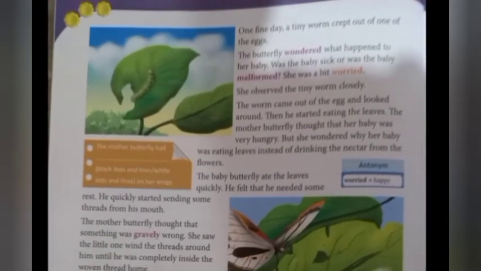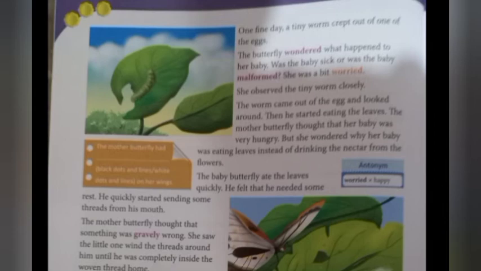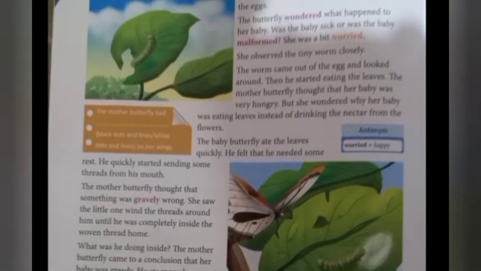Yes, and one fine day, a very tiny worm. So here in this picture you can see, right, a worm. So the tiny worm came out of the eggs, and the butterfly wondered what happened. I have a body and I have wings, but my kid does not have any wings. Why, what happened? The butterfly is feeling very sad.